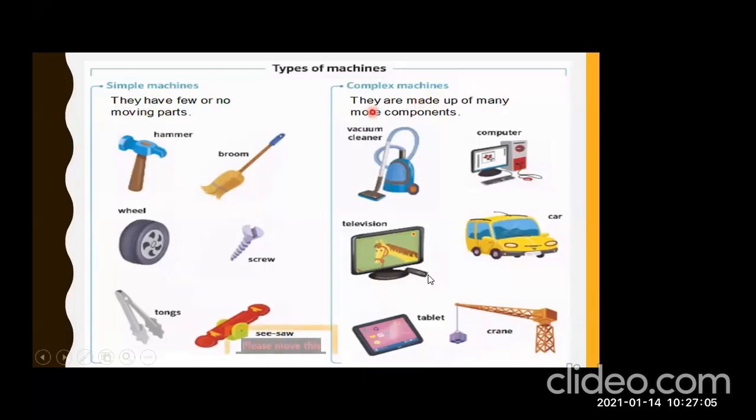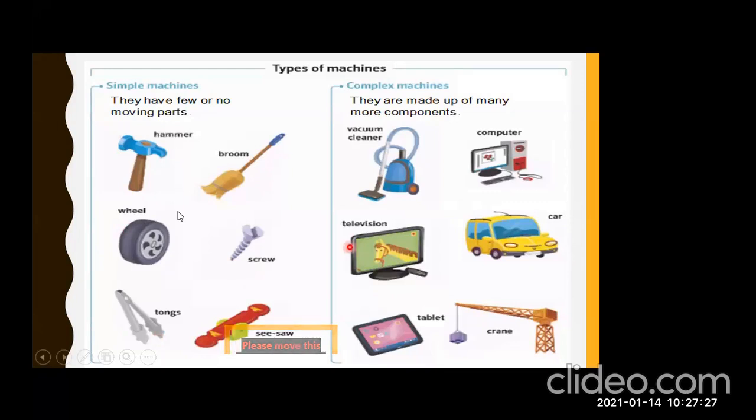Now, what are simple machines? Simple machines are those machines which have few or no moving parts, right? These are the machines which have few parts. As you can see here, the examples of simple machines are hammer, broom, wheel, screw, tongs, and seesaw.